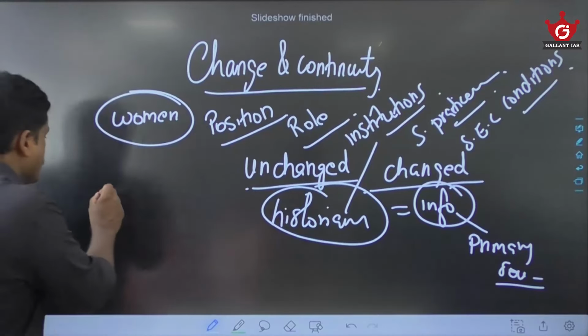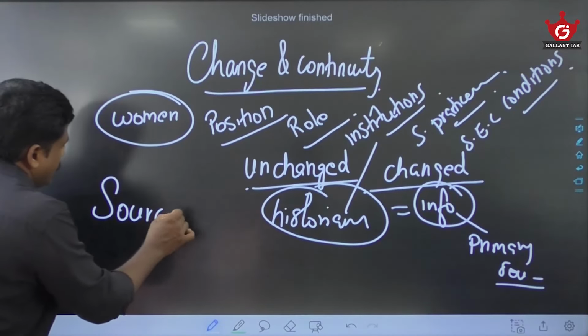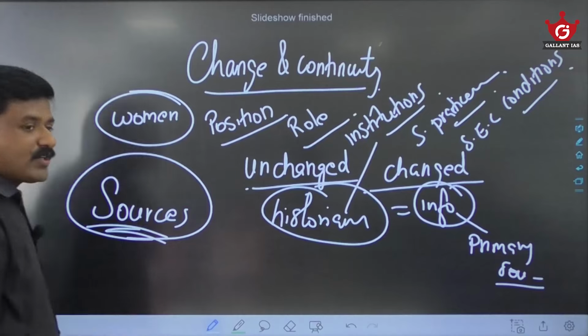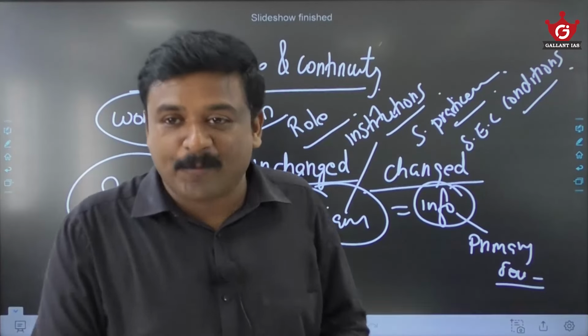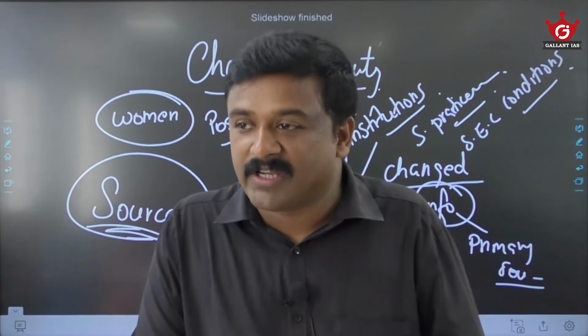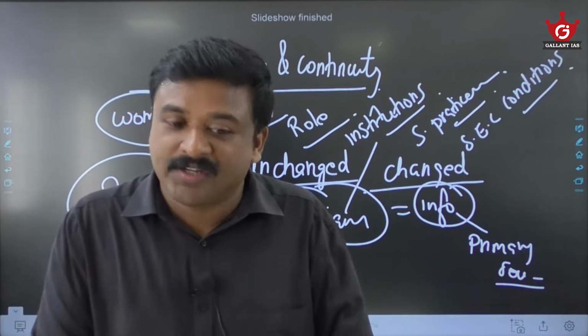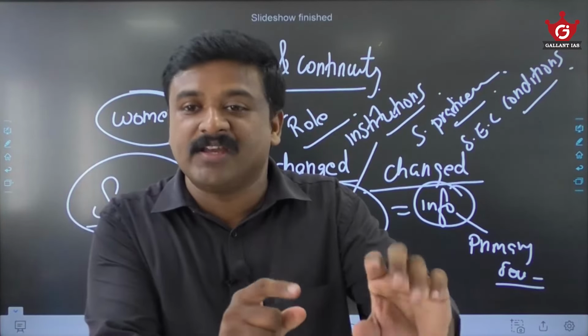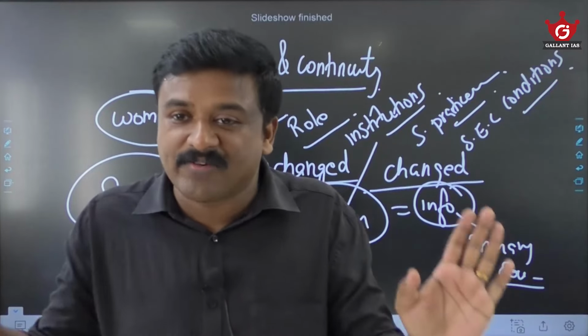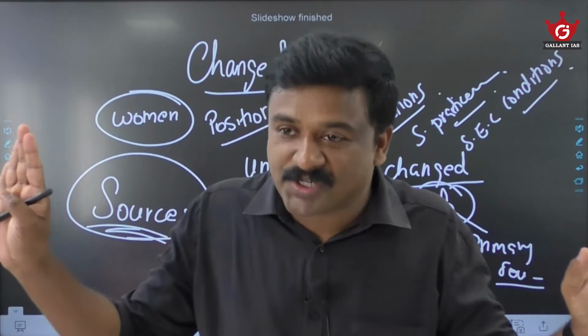Second thing is, of course, the sources approach. See, every answer you can start with a source. That is also one approach of starting an answer. For example, you are talking about the slavery system in India. When you talk about the slavery system in ancient India, in the introduction itself, you can start with the various sources which talk about the slavery system in India. A safe introduction. Am I right?